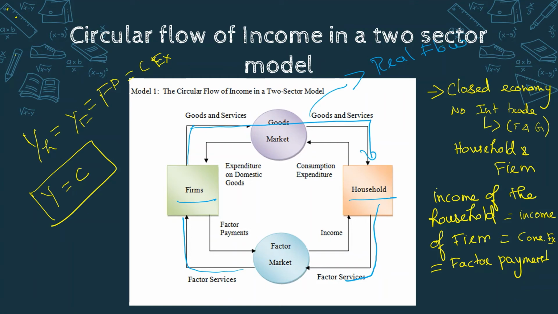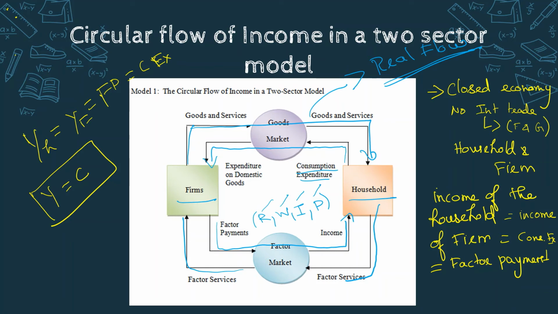As I said, I am going to explain the two sector model. This is going to be the real flow. And as we all know, for the factor services, the firm has to make factor payments, that is income, that is rent, wages, interest, and profit for the land, labor, capital, and entrepreneurship. So the firm will make factor payments, that is income, to the household, and also households are getting goods and services. They have to pay for it, that is the consumption expenditure. So consumption expenditure will flow from household to the firm.